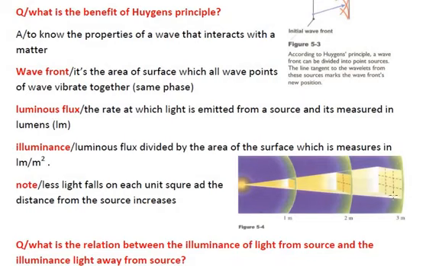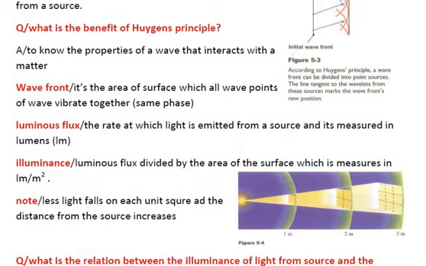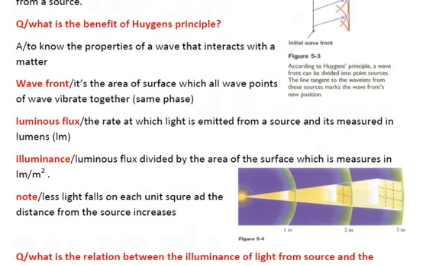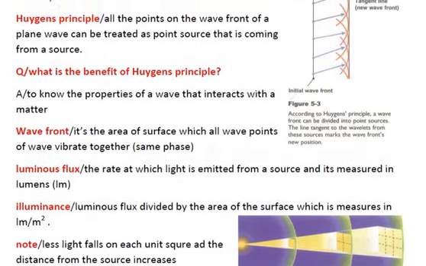And Huygens says every part in the wavefront which interacts with air could be counted as a source of light. So we can say this is a source of light, emitting light. The first group of wave that's emitted from the source is called the wavefront, and this wavefront could be counted as a source of emitting light. But the light from this source will not be very intense or very strong, because it will be